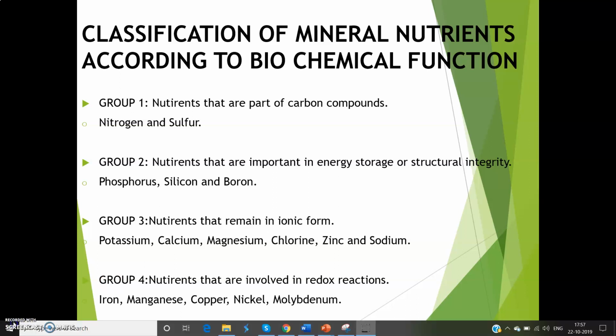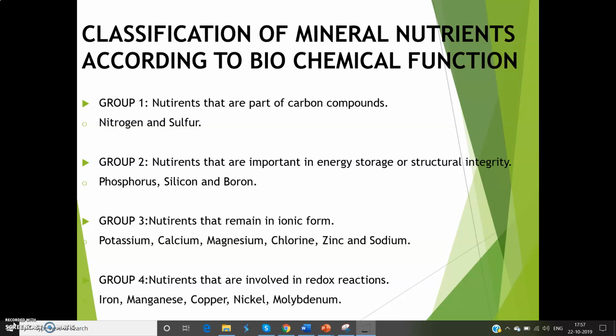And group 4, the nutrients that are involved in redox reactions, which include iron, manganese, copper, nickel and molybdenum. This classification of mineral nutrients according to biochemical and physiological function was proposed by Conrad McNeil and Ernest Kirkby. And according to this, the mineral nutrients are divided into 4 groups.